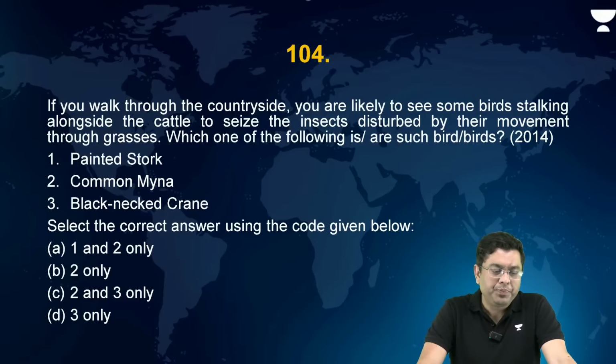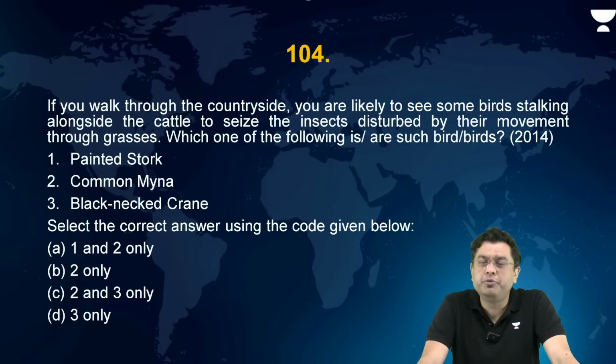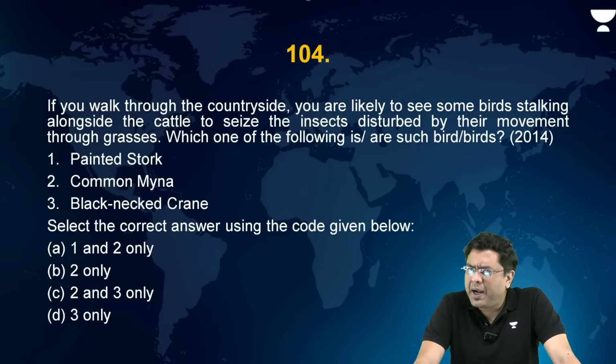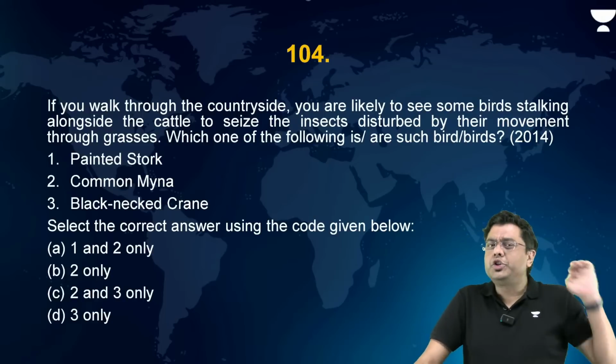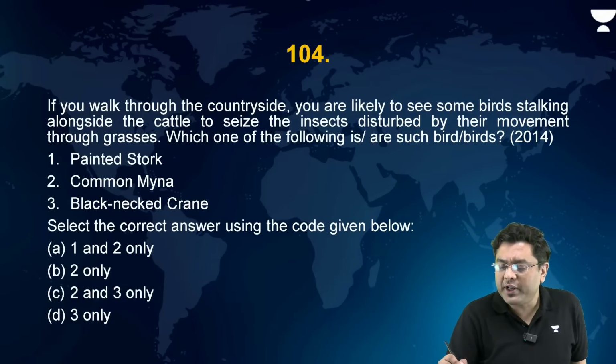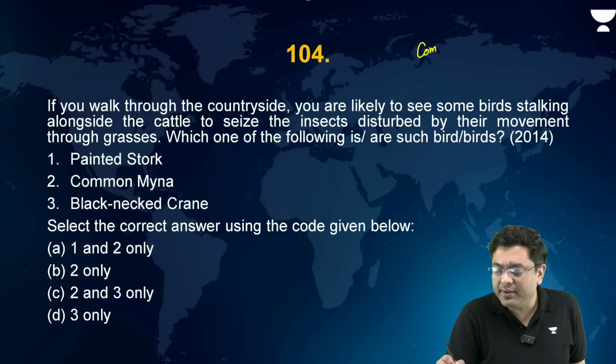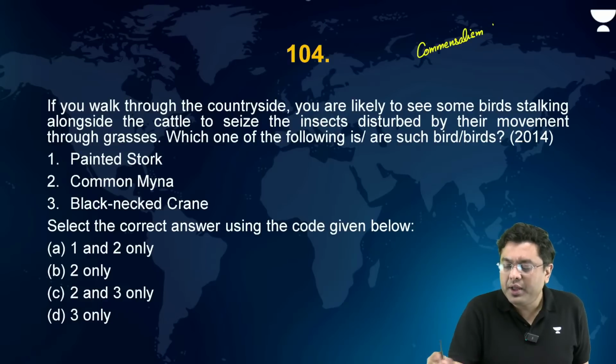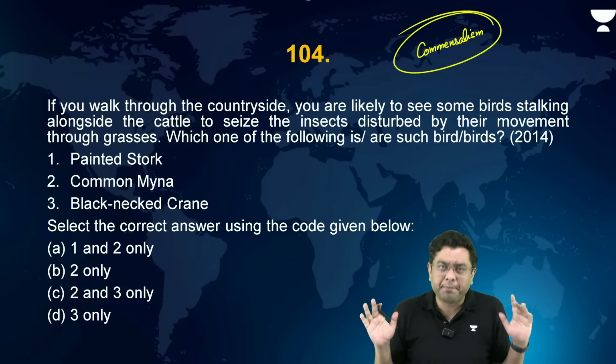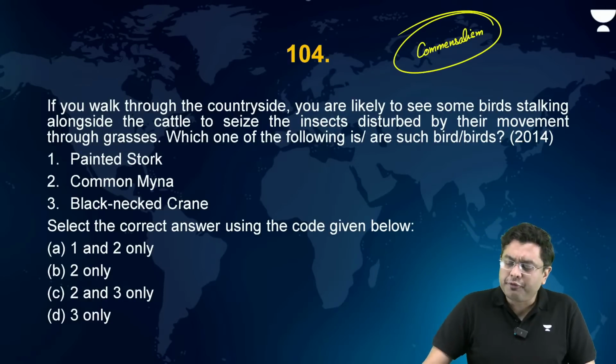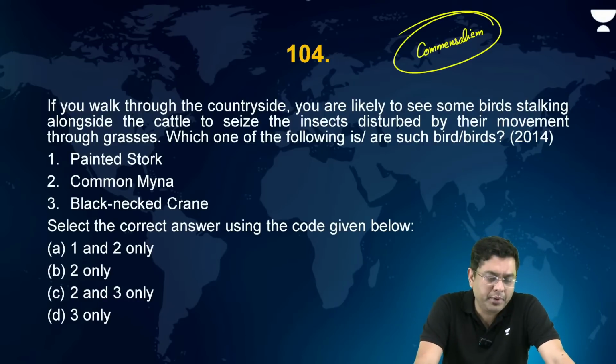Okay. Now, if you walk through the countryside, you are likely to see some birds stalking alongside the cattle to seize the insects disturbed by their movement through grasses. Again, a very randomized factual question, but it talks about a basic population interaction mechanism, what is referred to as commensalism, where one species benefits, the other species is unimpacted, right? Which one of the following is or are such bird or birds?